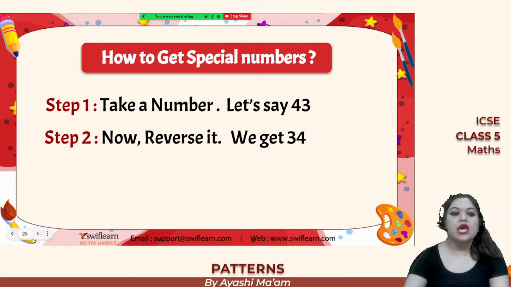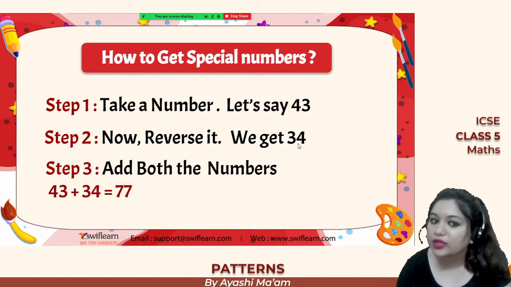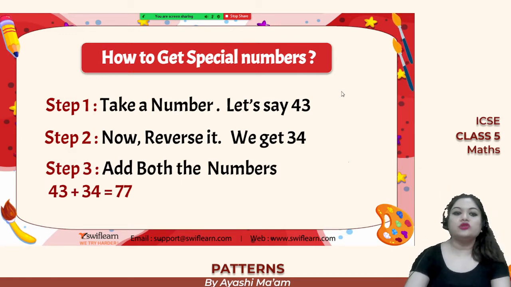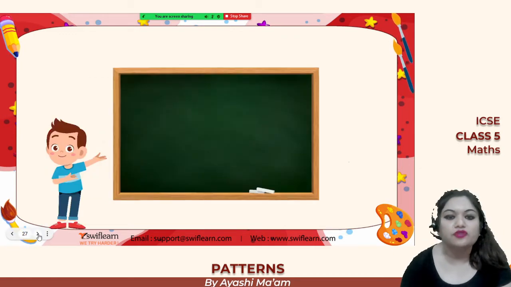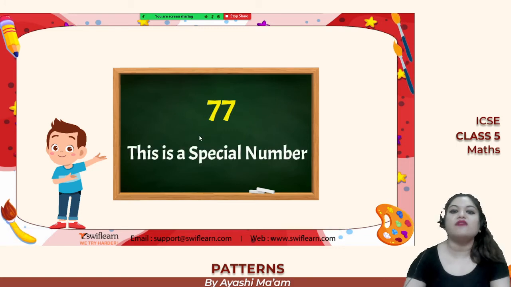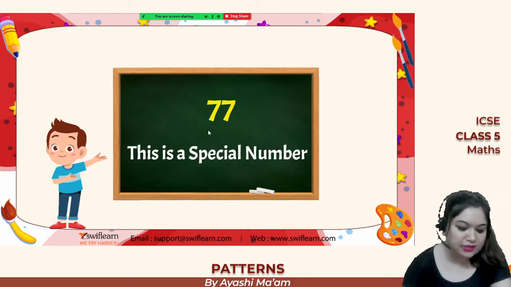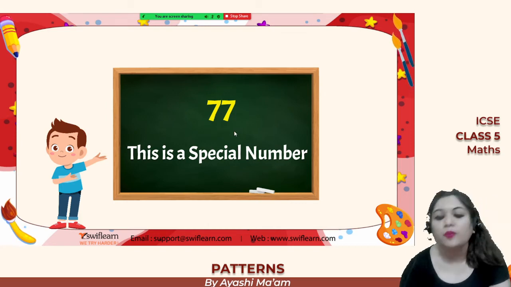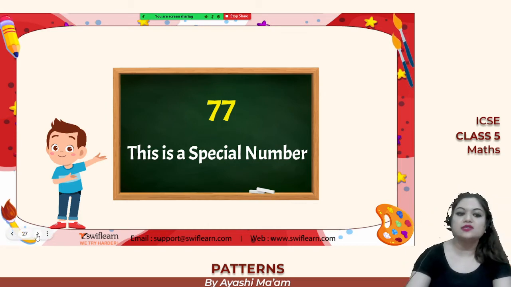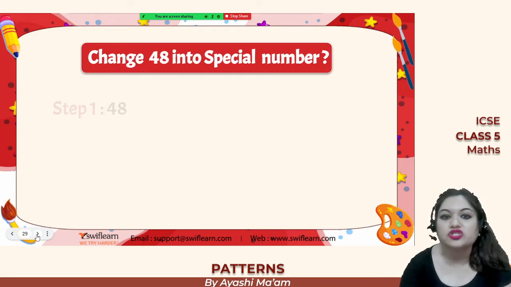First is 43, reverse the number 43, so we will get 34, and then add both the numbers, that is 43 plus 34, and you will get the answer as 77. And because if we read 77 from the left hand side, we get the same answer. If we read 77 from the right hand side, then also we get the same answer. Therefore this is a special number.